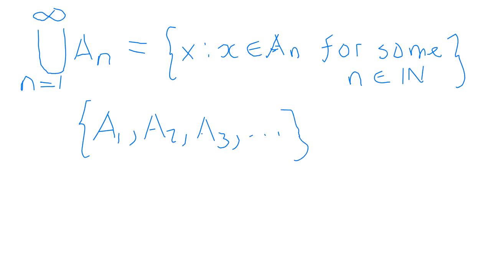Now, if you want to unite all those sets, it's written the way we had it above: the union from 1 up to infinity of A_n. And of course, the definition is in the bracket. It's all the elements in the sets put together. That's what that notation, for some n in N, means.